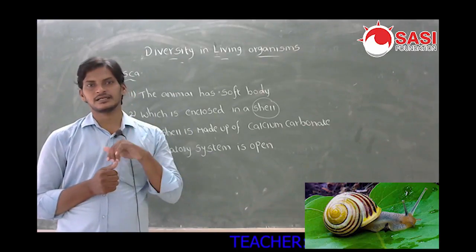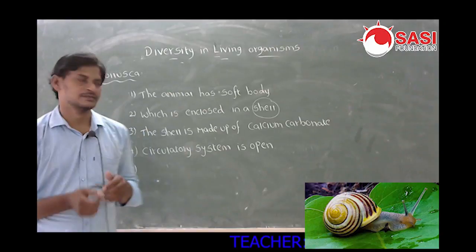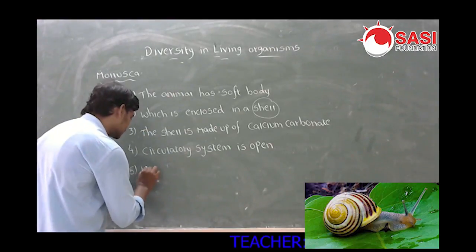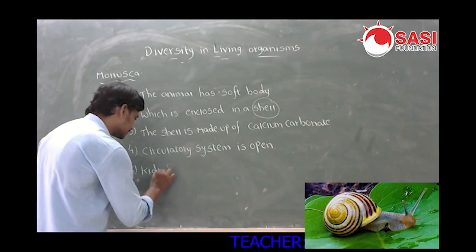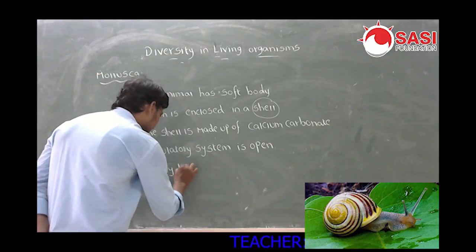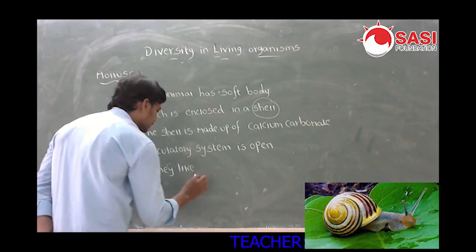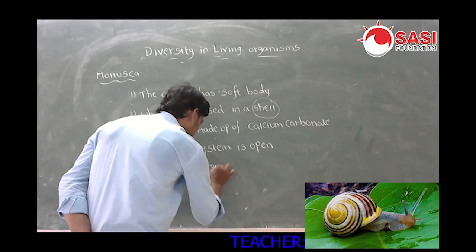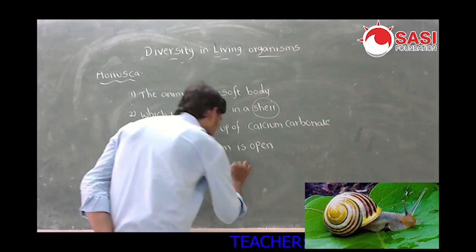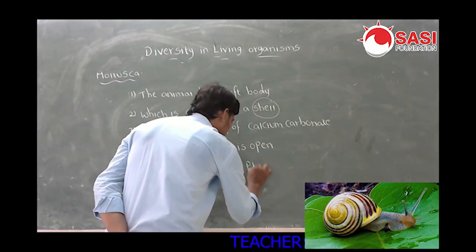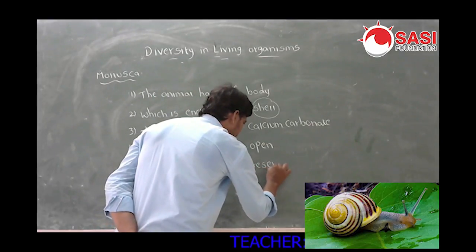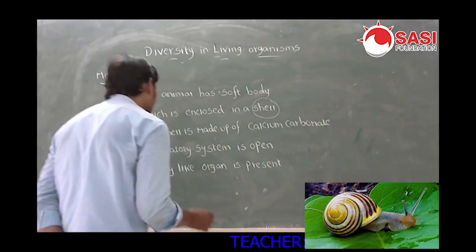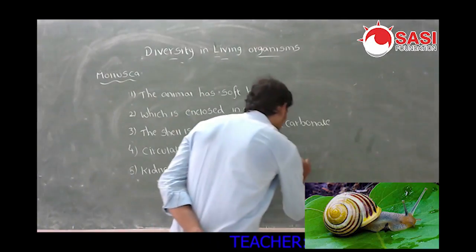Kidney-like organ is present for excretion.